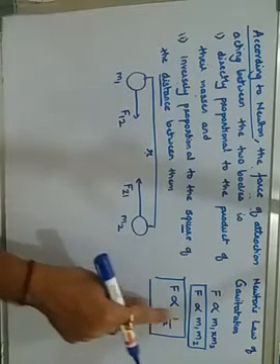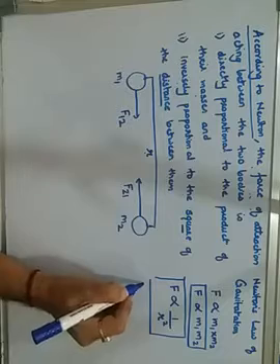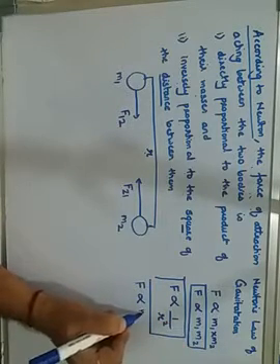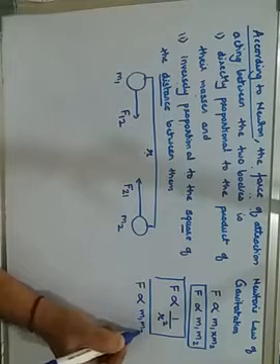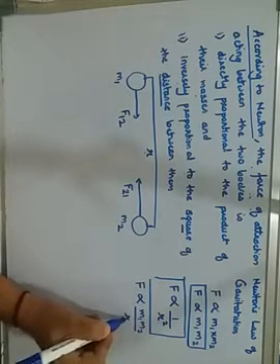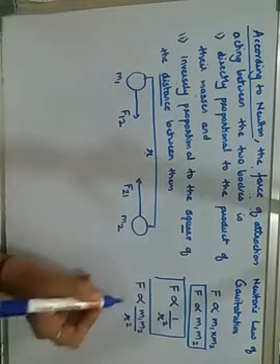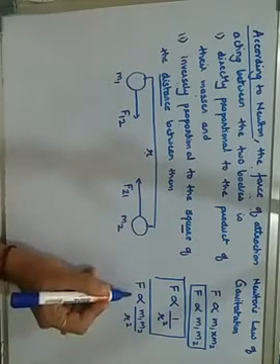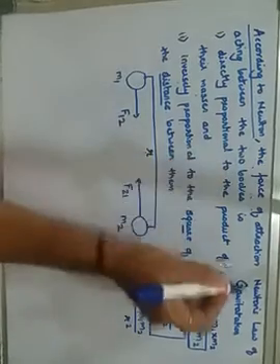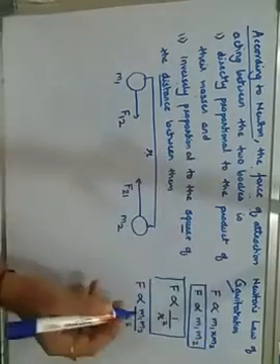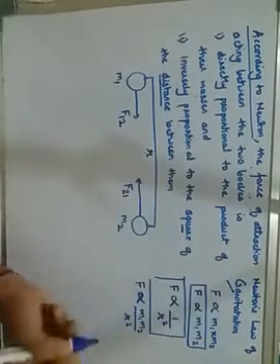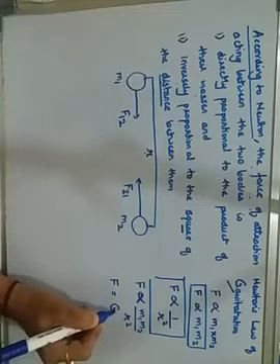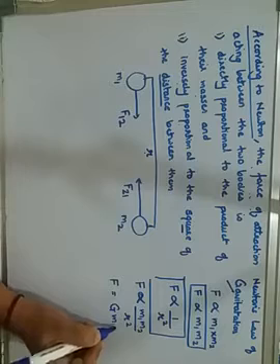Getting it? So now if I combine these two equations, F is directly proportional to m1 m2 upon r square. Getting it? This is F is directly proportional to m1 m2 upon r square. So this is your expression for Newton's law of gravitation. But now when I need to remove this proportionality sign, we use F is equals to capital G into m1